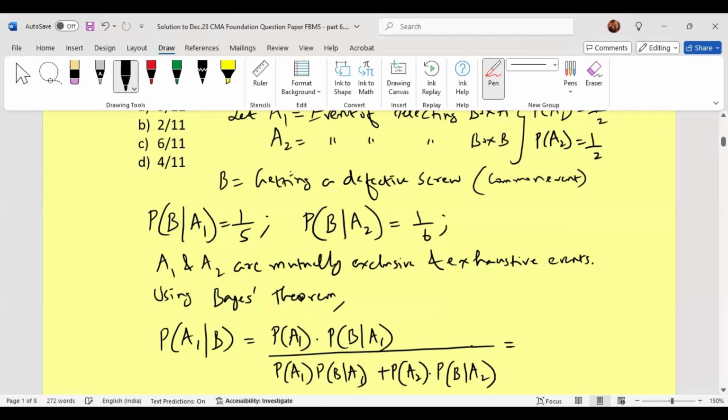Now substituting the values, probability of A1 is 1 by 2, probability of B given A1 is 1 by 5. This is 1 by 2, 1 by 5. This is 1 by 2. Probability of B given A2 is 1 by 6.